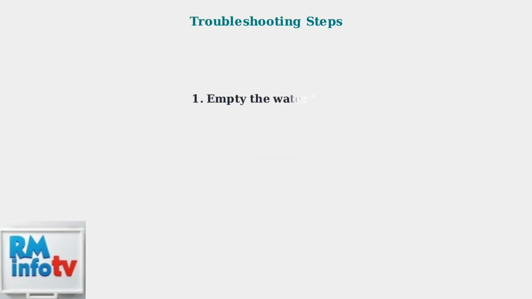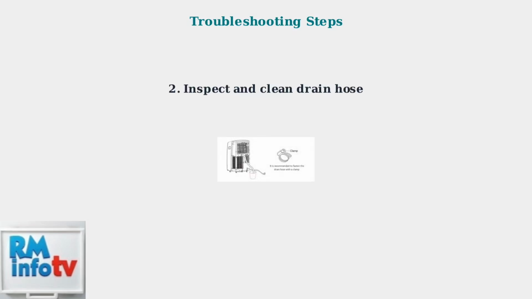First, locate and empty the water tank or reservoir. This should resolve the FL error code if the tank was simply full. Next, inspect the drain hose for kinks, clogs, or disconnections. Use a small brush, pipe cleaner, or compressed air to clear any blockages. The hose should be properly secured with a clamp.